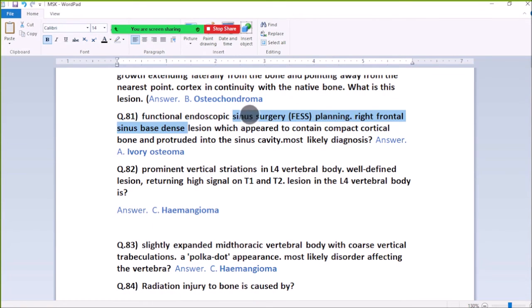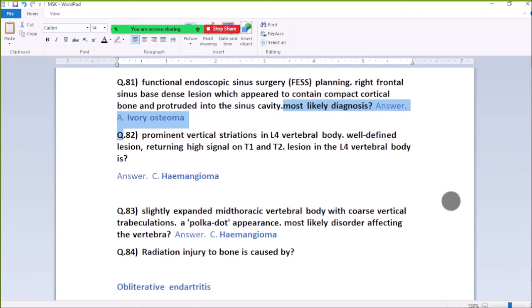81. Functional endoscopic sinus surgery planning. The right frontal sinus base shows a dense lesion which appears to contain compact cortical bone and protrudes into the sinus cavity. Most likely diagnosis: ivory osteoma.